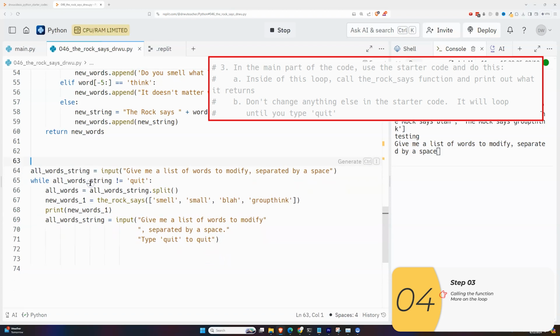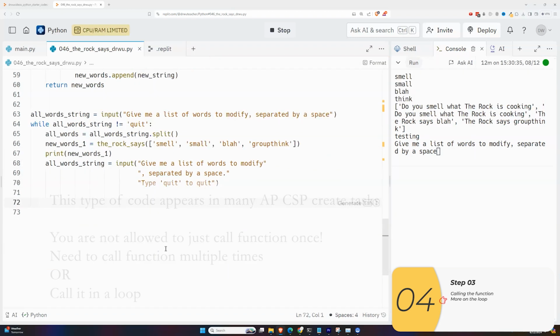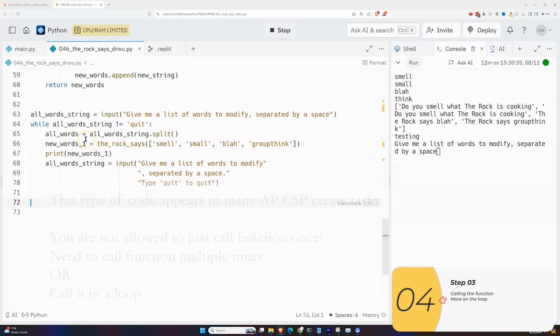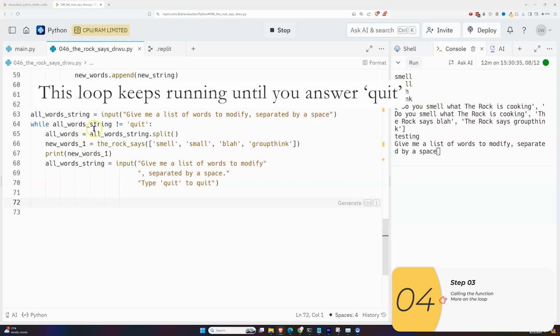Now, this starter code is something that we've given you. It's one of those things that a lot of people end up using on their APCSP create task. You're not allowed to have just a function and then call it once. You really need to call your function in a loop or multiple times in the code. And this is a very easy way to get that done. And what this code does is it keeps on running. It keeps on calling your function until you type quit. That's what this while does.